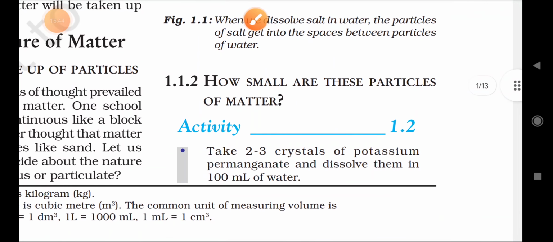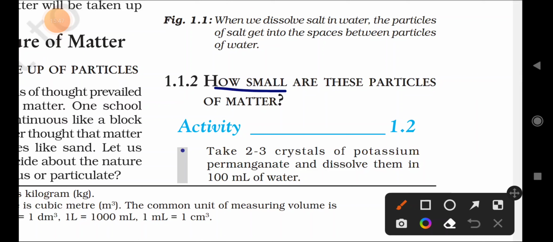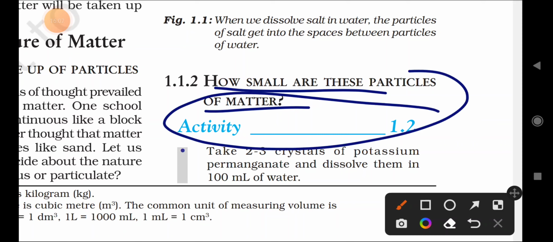Okay, the next question comes here. How small are these particles of matter? What is the size of the particles? Is it very big, very small, or medium size? That is the question here. To understand the size of the particles, again you have to do an activity. Is it very small, very big, or invisible to the naked eye? All these queries you have to understand.